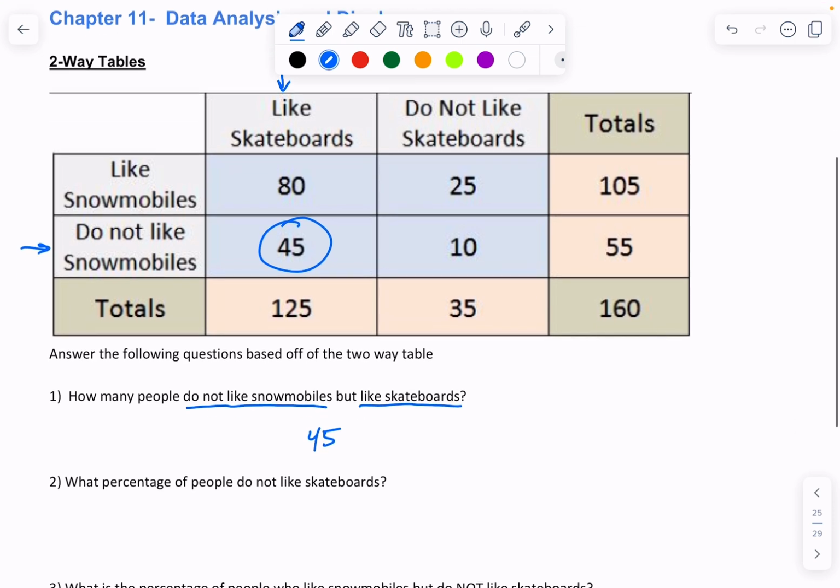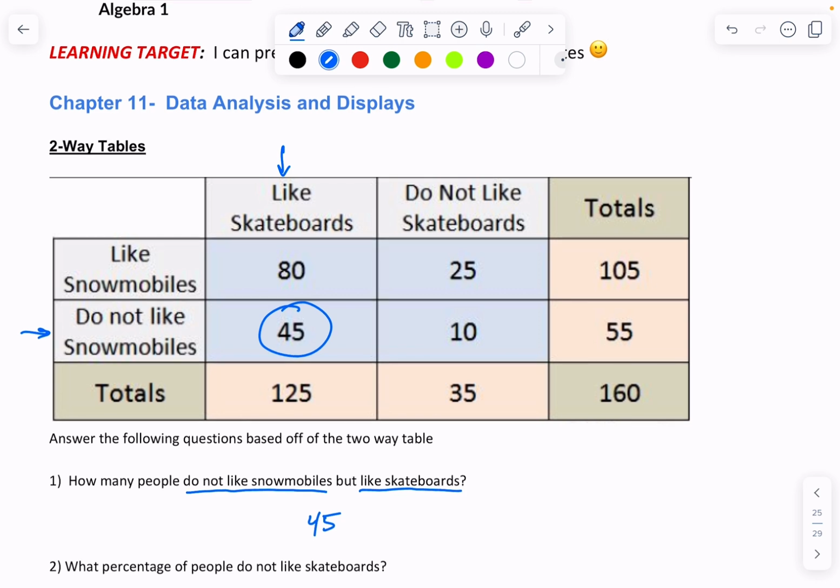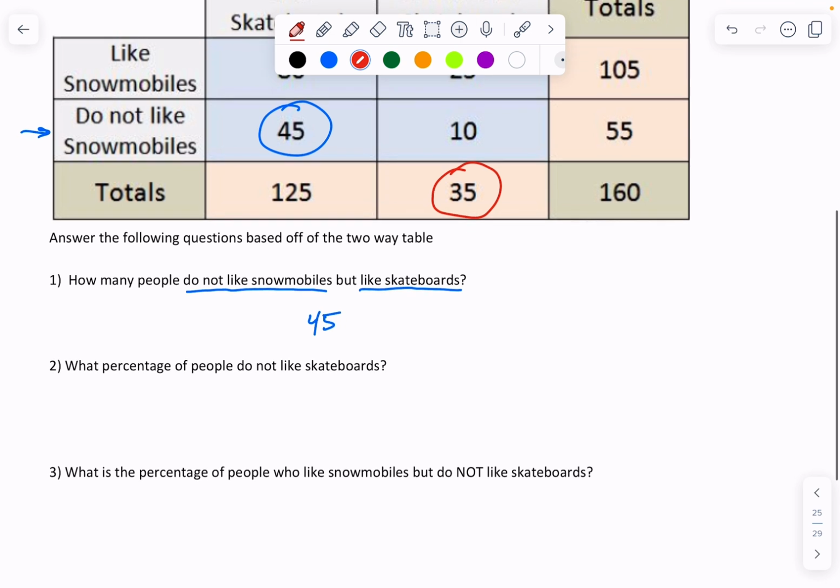Now, what percentage of people do not like skateboards? Okay, so that is only referring to this column. So percentage of people requires all of the people that don't like skateboards, 35, and I'm going to divide that by the total number of people in the survey. So I'm going to divide that by 160.